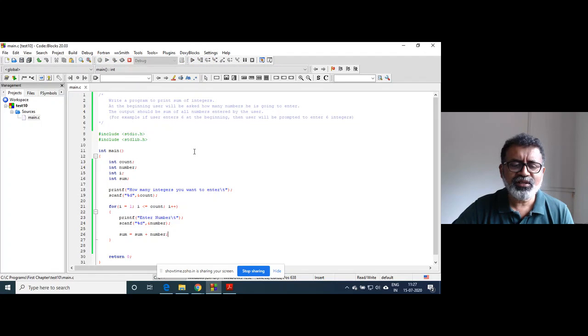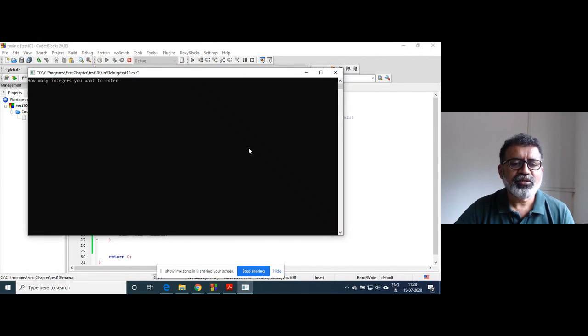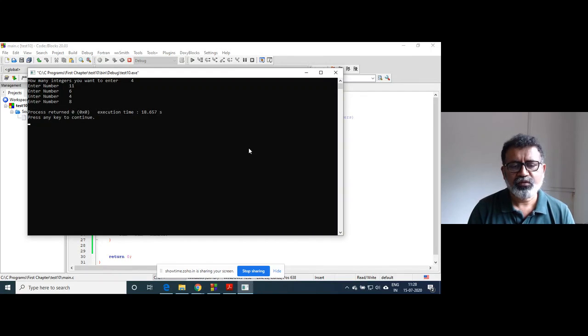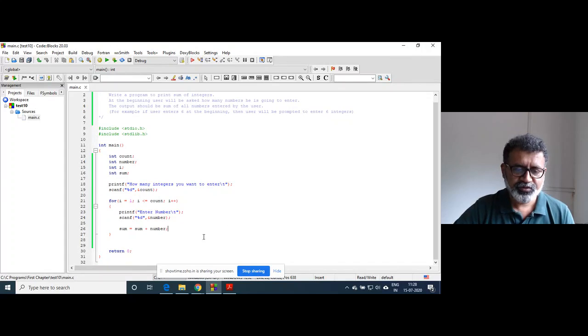But are you going to get the correct output here? Let's check. You may not get it. How many integers do you want to enter? Suppose I want to enter four integers, so it will give the prompt four times. So I'll enter the numbers 11, 6, 4, 8. Do you get output? No, we haven't printed the output.